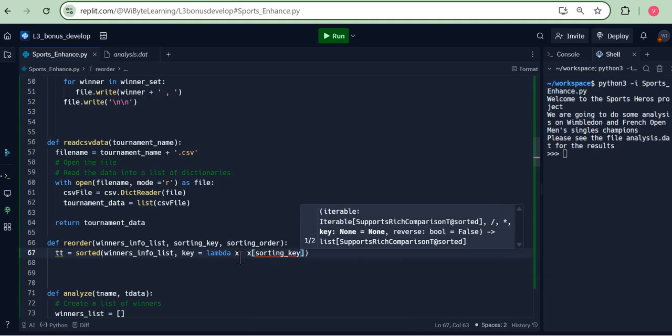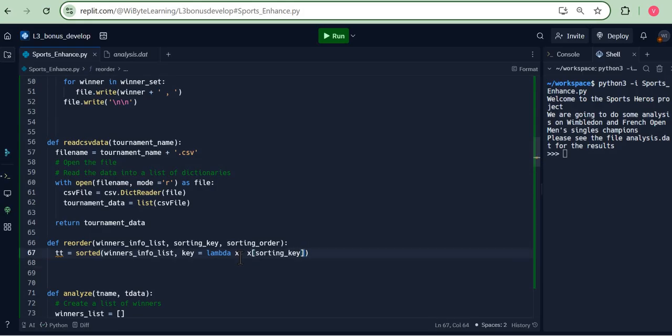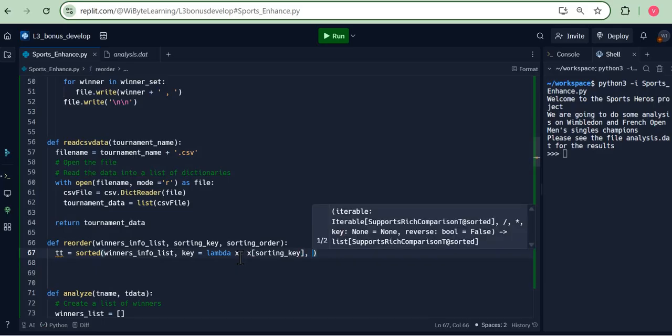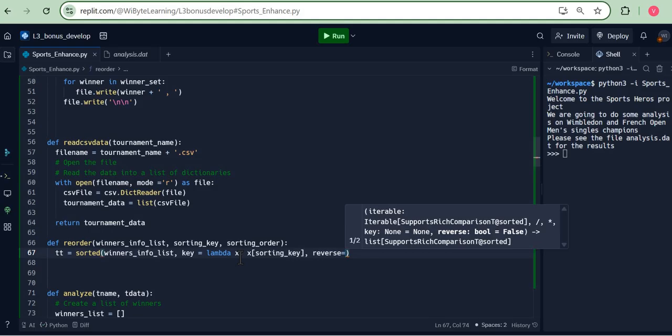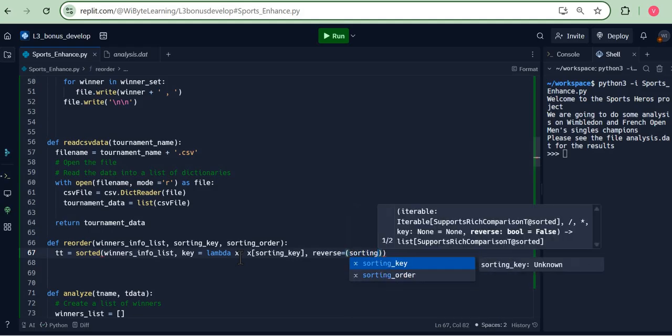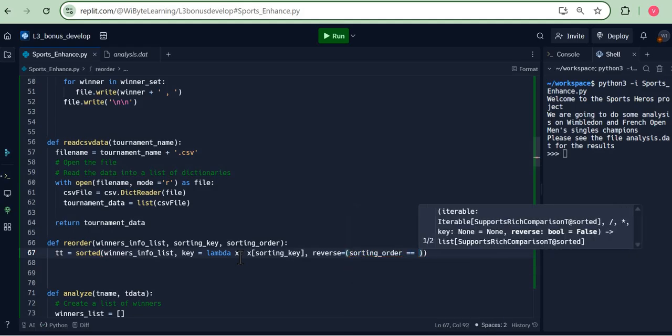So now what this means is that, look, I'm looking at every item of that list. Since that's a dictionary, I'm looking at the key which is given by the sorting key. So, I look at that item and basis that I'm going to sort the entire dictionary. Very powerful, this function. And remember, I'm going to reverse this depending on the sorting order. So I'm just going to say, well, reverse, which has to be a Boolean, is say sorting order equals to say D.